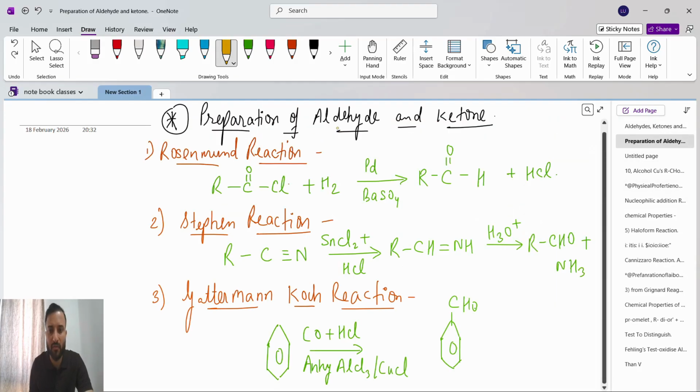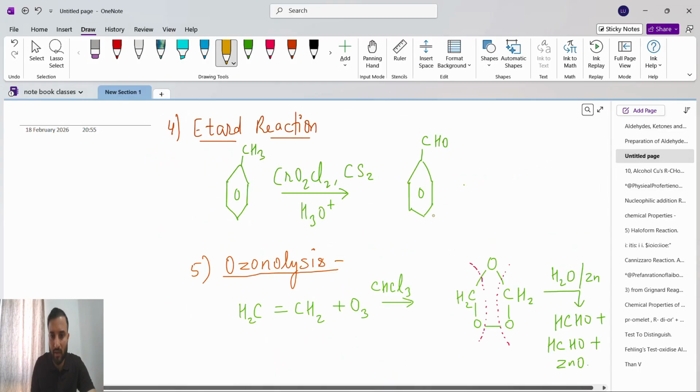Next we will see the preparation of aldehydes and ketones. Very important thing: remember the names of the reactions and which product each produces. So here, preparation of aldehydes. Remember the names of the reactions which give the aldehyde. See, this is an aldehyde, CHO. Then this is also an aldehyde, benzaldehyde, CHO aldehyde.